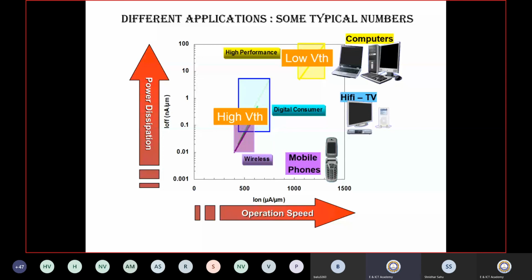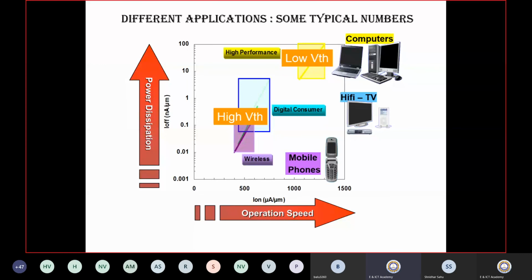And second is high performance. High performance, like our computer systems, should not compromise on the speed of operation, because we are using multiple technologies nowadays like Bluetooth and various software, gaming tools, right? That's why the performance should not be compromised.